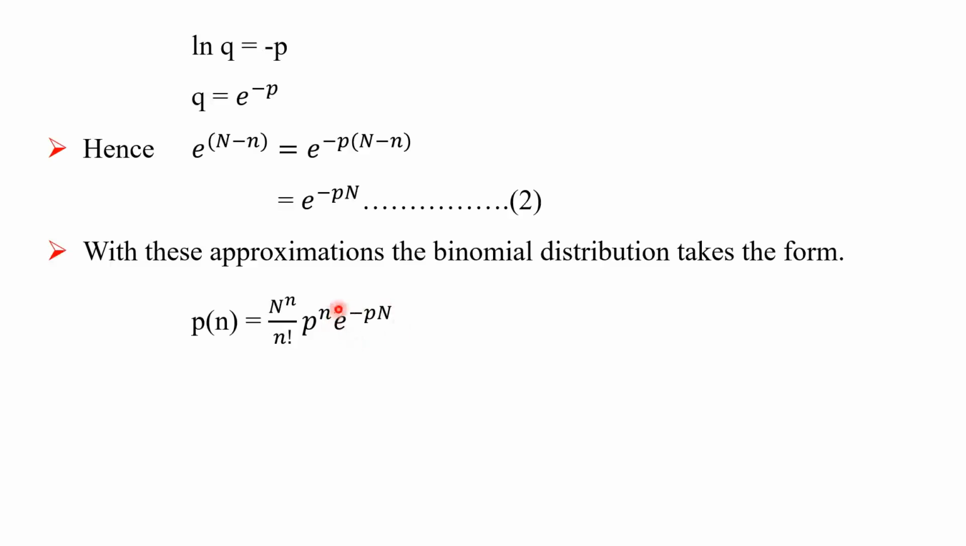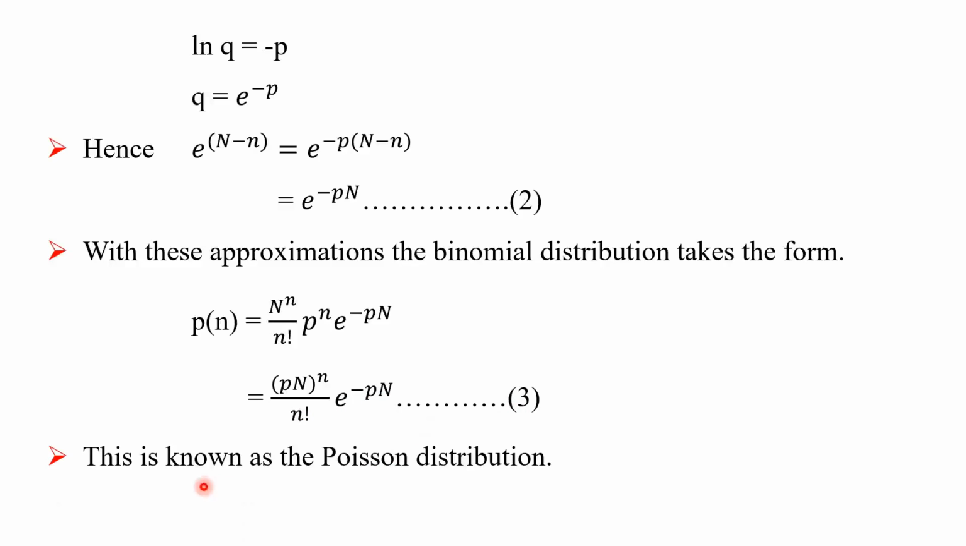Here the value of Q raised to N minus n is substituted. We can simplify this equation as (PN) raised to small n upon n factorial into e raised to minus PN. That is equation number 3. This is known as the Poisson distribution.